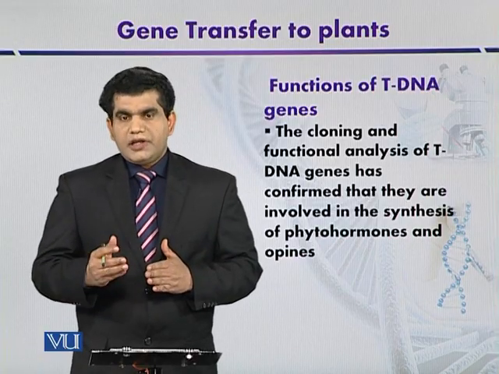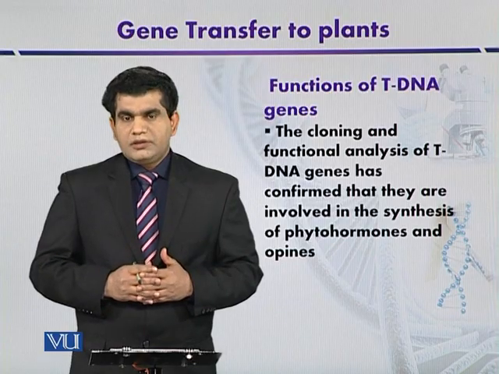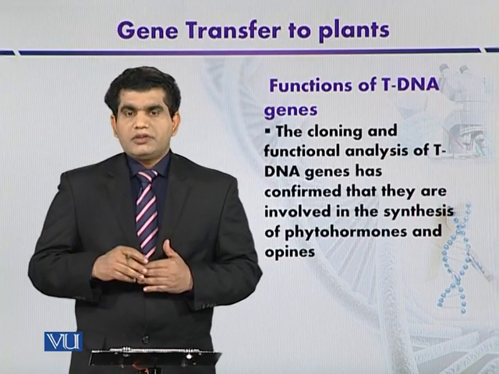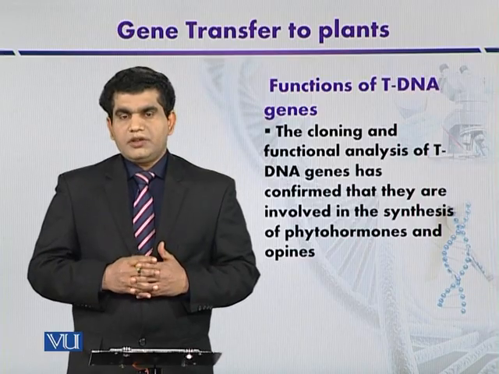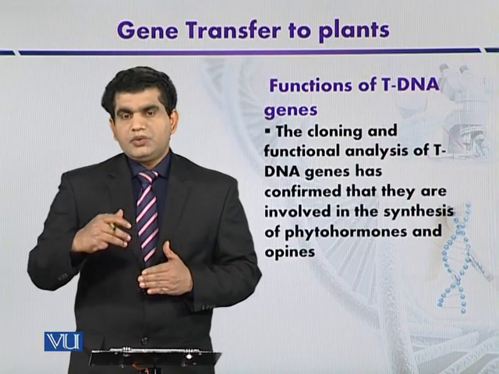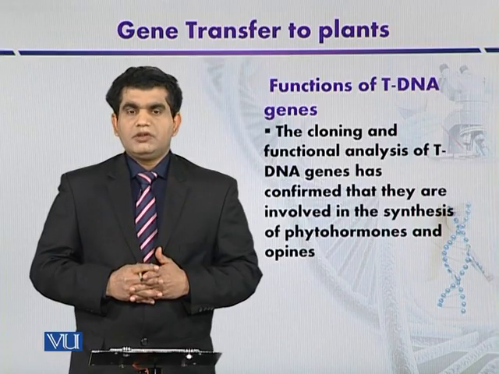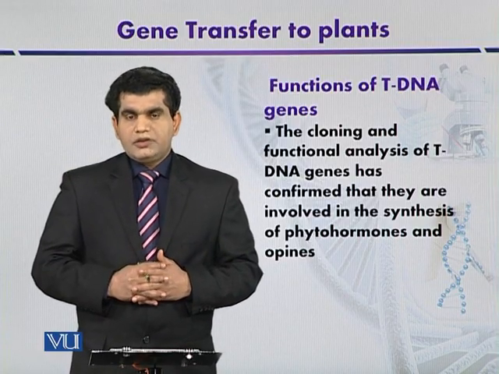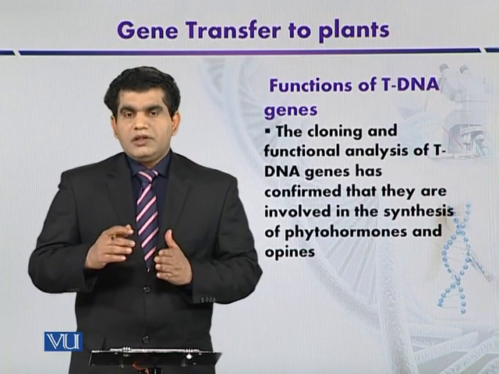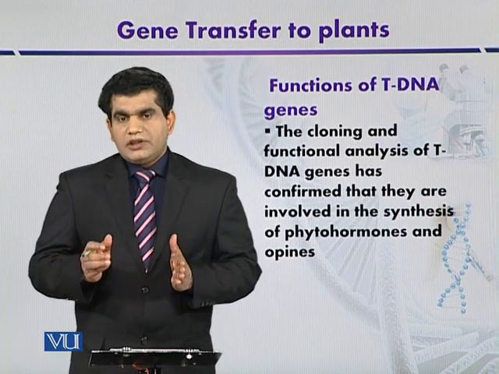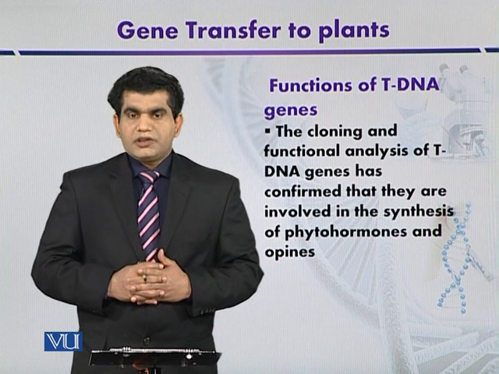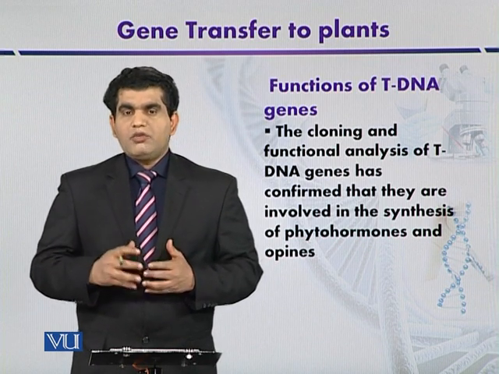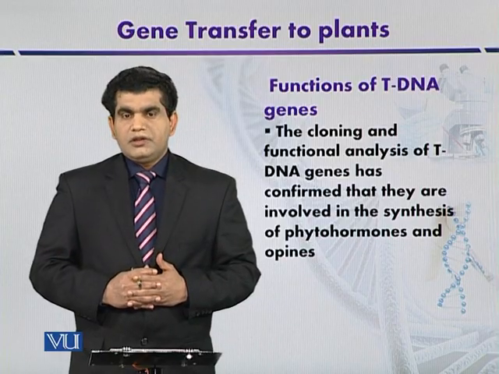And functional analysis have shown that rooty phenotypes, it is because of the high production of cytokinins, and shooty phenotype of tumors, it is due to the auxin biosynthesis. So these two phytohormones, they are disturbed as a result of mutations in the oncogenes that can result in the abnormal phenotypes of the tumor.